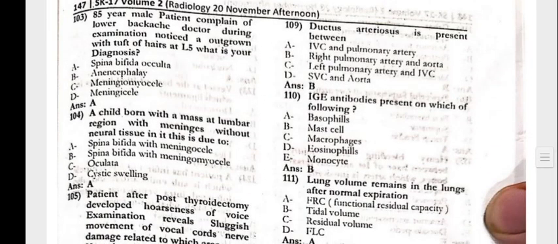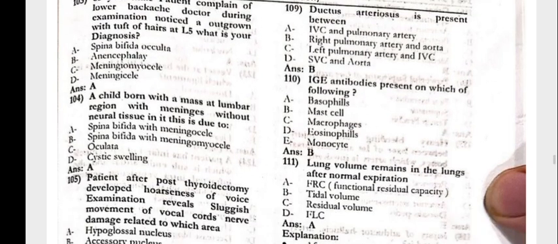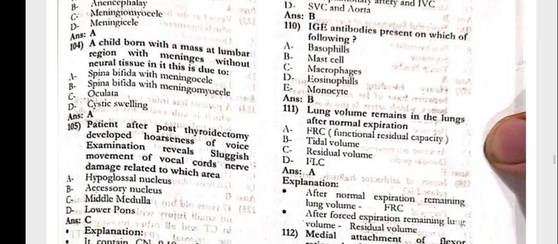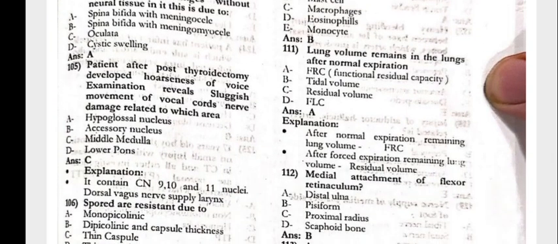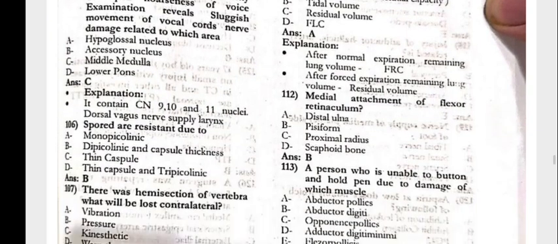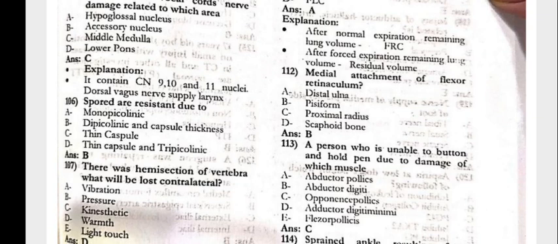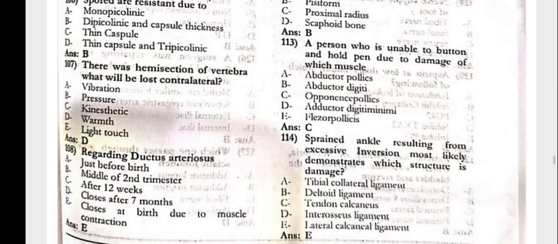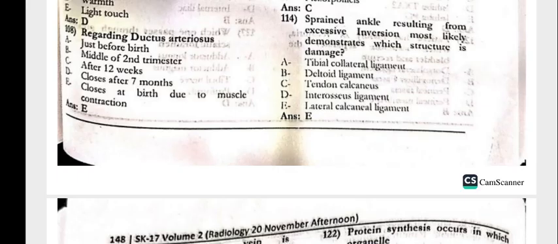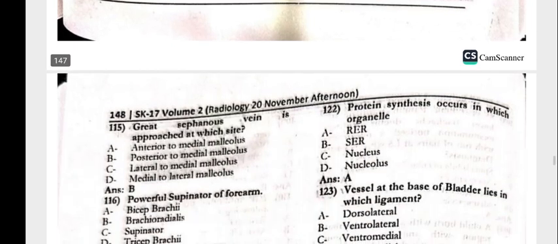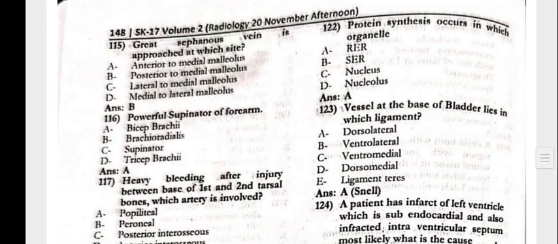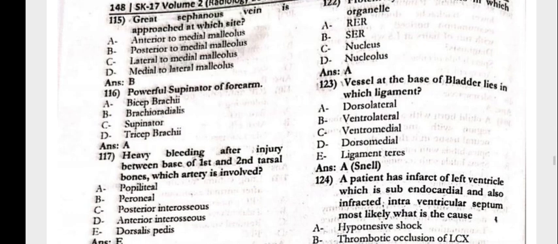Next, 109, the ductus arteriosus is present between the left pulmonary artery and the aorta. 110, the IgE antibodies present on which of the following: the mast cells. The lung volume that remains in the lungs after normal expiration, that is FRC. 112, the medial attachment of the flexor retinaculum is the pisiform bone. The person who is unable to button and hold up a pen, damage of which muscle? That is the opponens. A sprained ankle resulting from the excessive inversion most likely demonstrates which structure damage? That is the lateral calcaneal ligament. The 115, the great saphenous vein is approached at which site? The posterior to the medial malleolus.